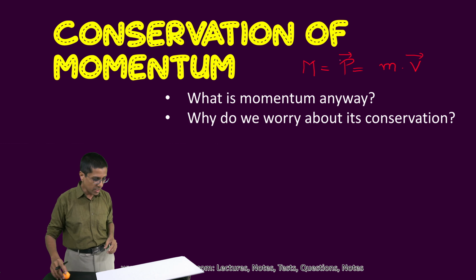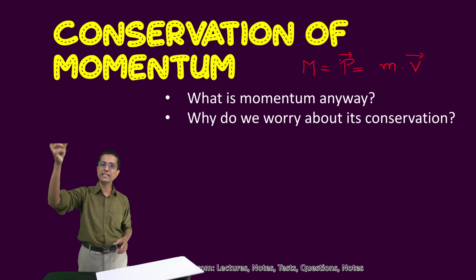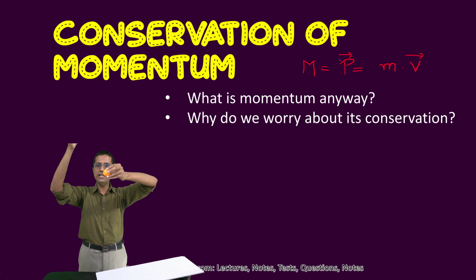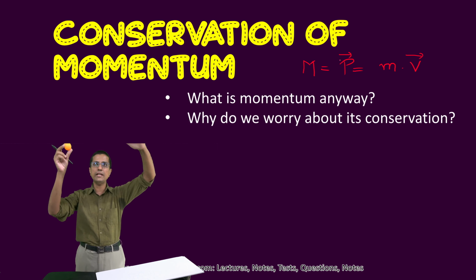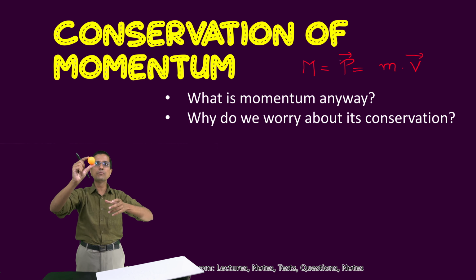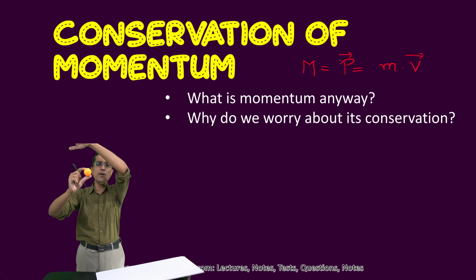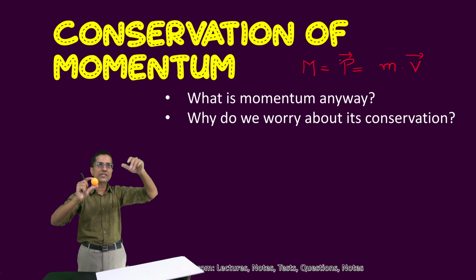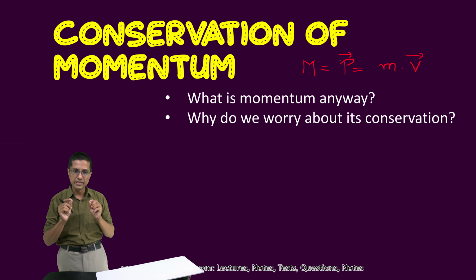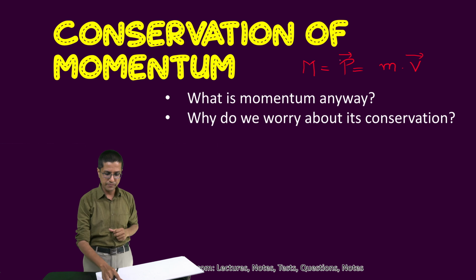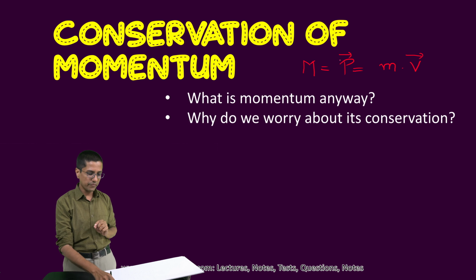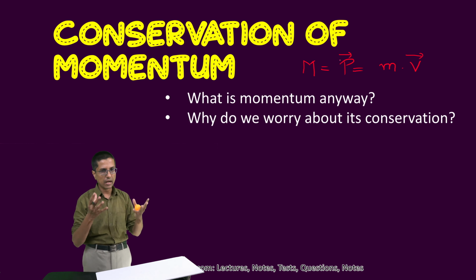Okay, so if I have a body which is falling like this, then it has two directions. One is it is going this way, and one is it is going down. So it is going this way also, and it is going down also. If this body is moving, then its momentum is conserved in both the horizontal direction as well as the vertical direction. So it is conserved in both the directions. That is the most important thing about the conservation in case of vector quantities. Okay, so with this we understood what conservation of momentum is.